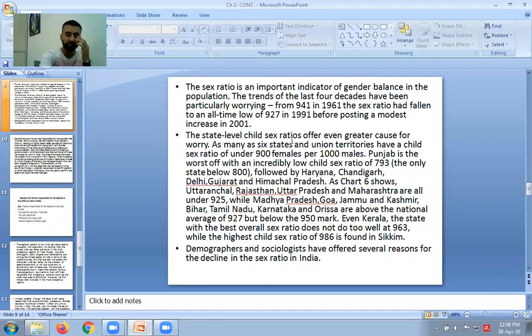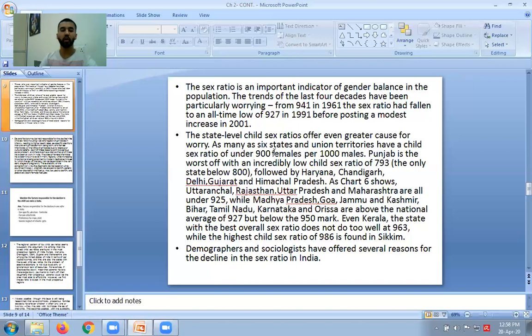At the state level, when we talk about state-level ratios, it is even worse, right? We have states like Punjab that has only 793 females as compared to 1000 males. The sex ratio in Punjab is in an extremely bad condition. And Haryana, Chandigarh, Delhi, Gujarat, Himachal Pradesh, they all are facing a very bad situation in terms of sex ratio. Different states' sex ratios are given here in this paragraph.